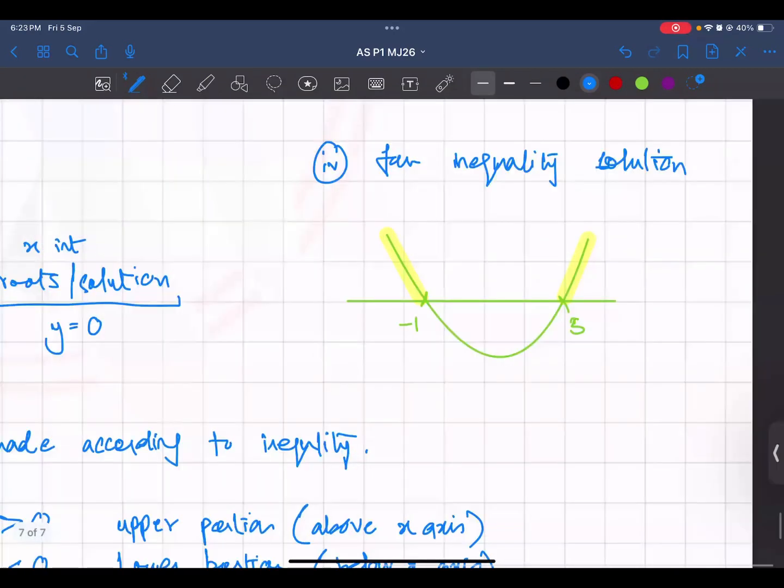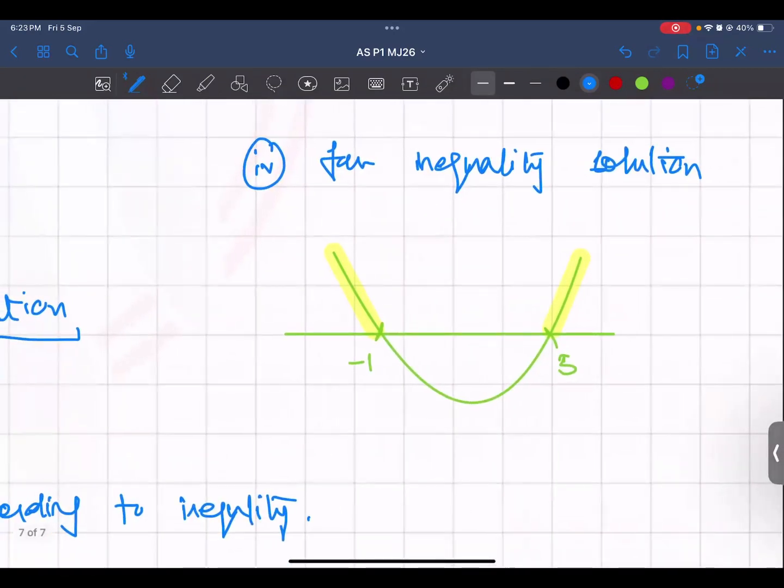कैसे? आपका जो शेडेड पार्ट है, जो येलो वाला पार्ट है, you can see it is to the right side of 5, है ना? इसका मतलब है यहाँ पे x वैल्यू 6 होगी, 7 होगी, 8 होगी, 9 होगी, 10 होगी. उन सारी वैल्यूज पर, for all of the values greater than 5, your graph is above the x-axis. And your graph is above the x-axis again for all values which are less than -1. For -2, -3, -4, -10, -million, जो भी हो, your graph would be above the x-axis.